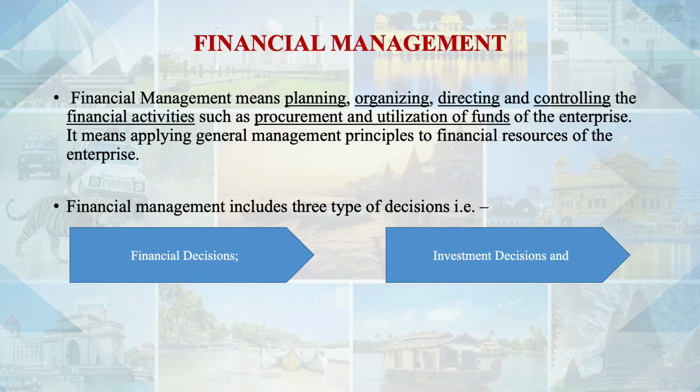The next decision in financial management is investment decisions. See, in the first part we have got the funds, whether from short-term sources or from long-term sources. The next decision is how to allocate those funds. Now again, in the business we have two separate activities. One is the day-to-day business operations, and then there are other longer plans like how to expand the business. So we need to decide how much of the funds to be allocated for the day-to-day operations of the business, and how much of the funds to be allocated to the expansion and other capital generation of the business.